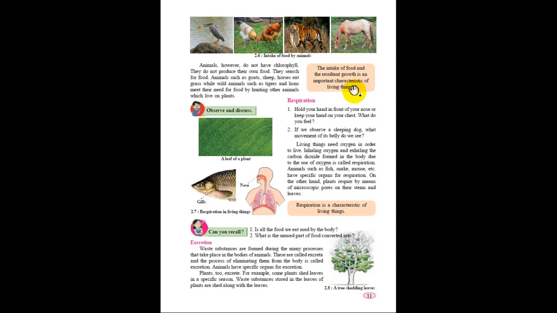So the intake of food and the resultant growth is an important characteristic of living things. So two characteristics we have already found: growth and the intake of food. In the next class we will study a few more characteristics like respiration and excretion.